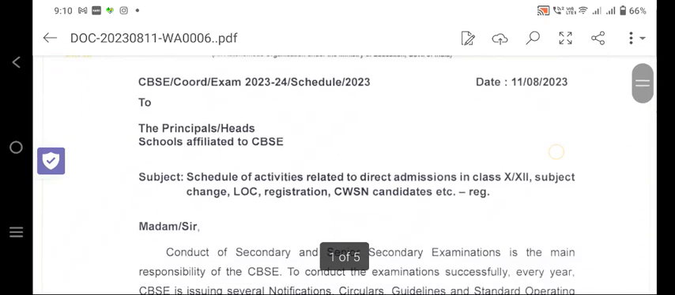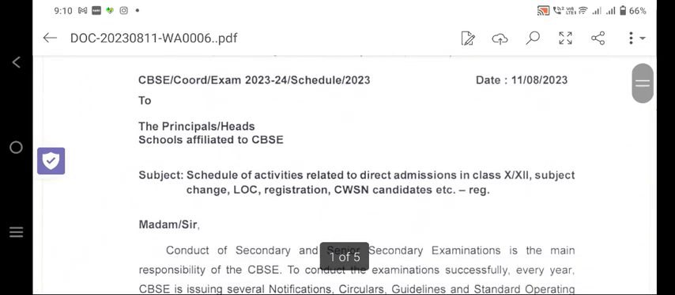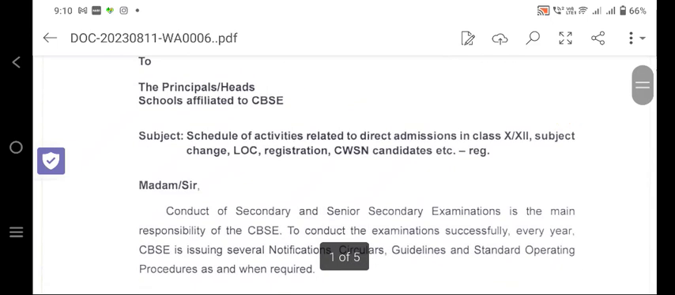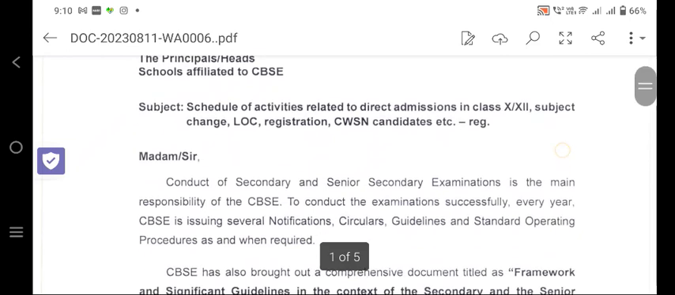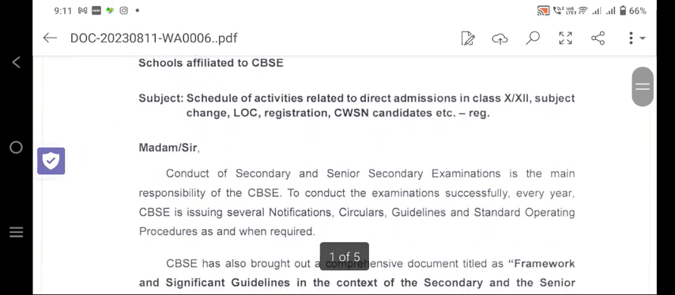Good evening, everyone. Today, CBSE has circulated a very important circular about the subject change, LOC registration, and CWSN candidates related to direct admission in class 10 and 12. Schedule of the activities: already, CBSE has stated the schedule of activities for class 9 and class 11.